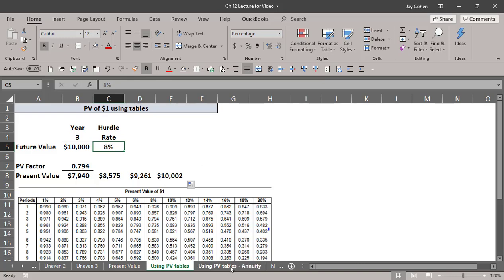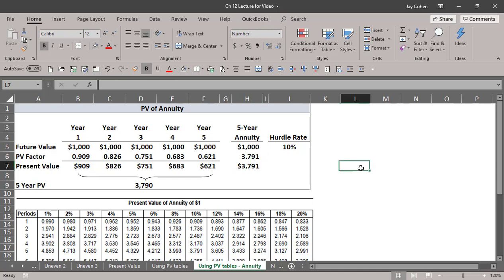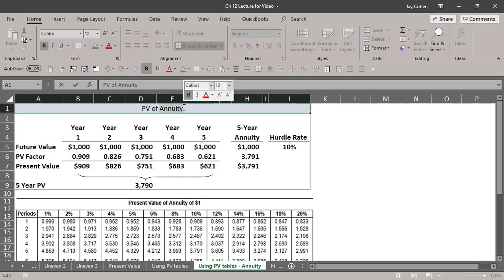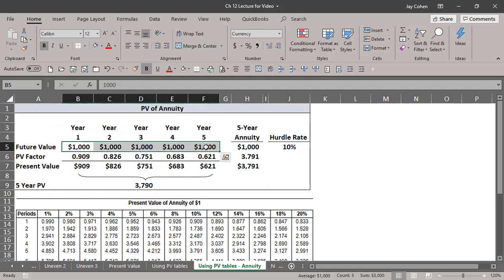Okay, moving along to the annuity table. This is the next thing in your Word document. It looks really complicated when you first look at it, but it should make sense in a couple minutes. The word annuity has a lot of meanings in finance. For purposes of chapter 12, the word annuity just means the same cash flow every year. $1,000 a year, every year. In the problems, it could be 8 years, 10 years, 12 years, and these numbers could be really big. It doesn't matter. It's just the same amount every year.